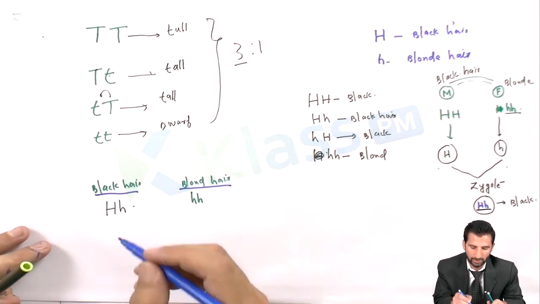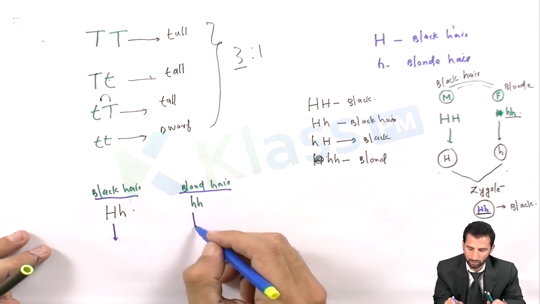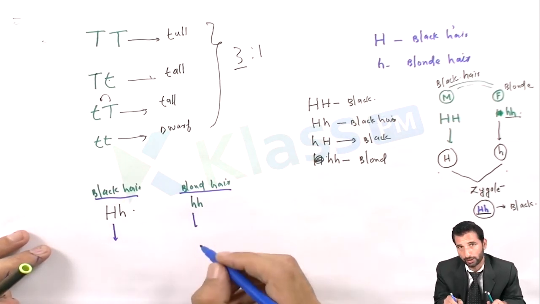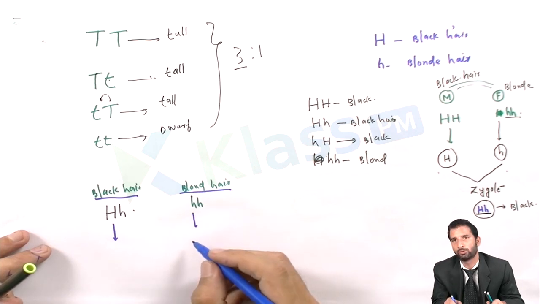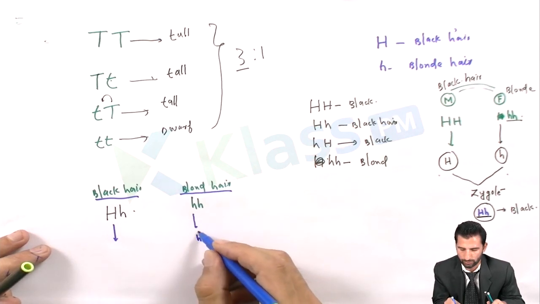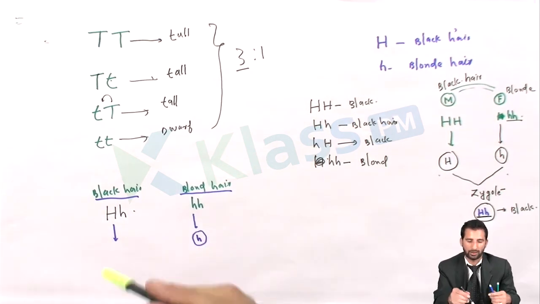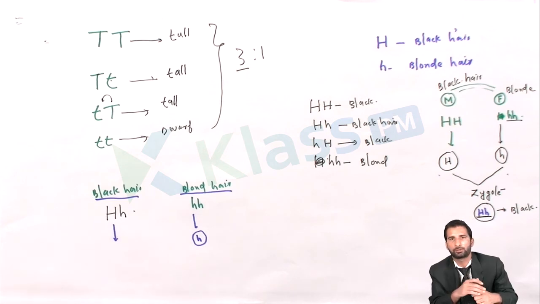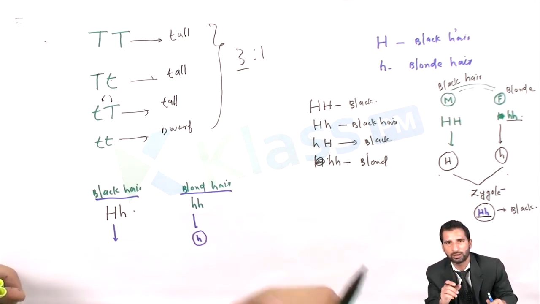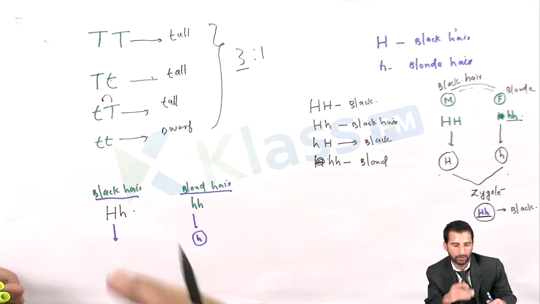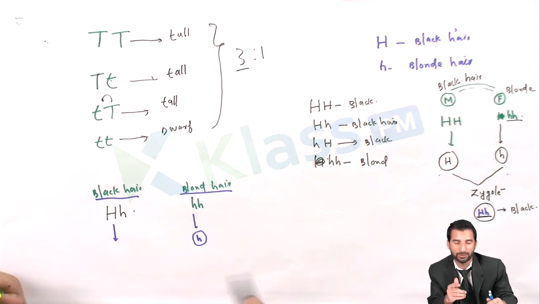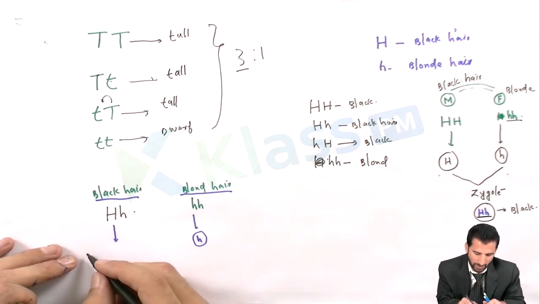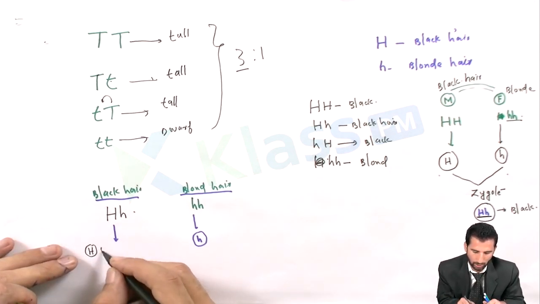When gamete formation occurs here, the gamete of this person would be simply h, but here the genetic makeup of the gametes would be different. It would be either capital H or small h.